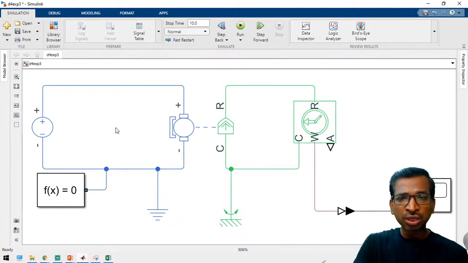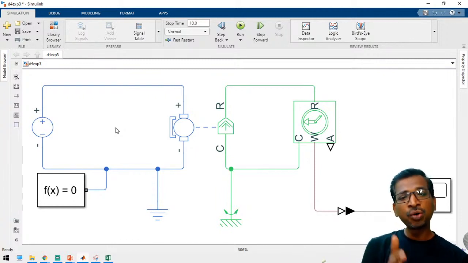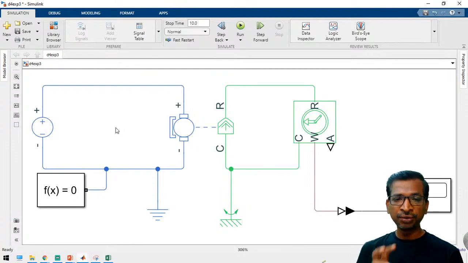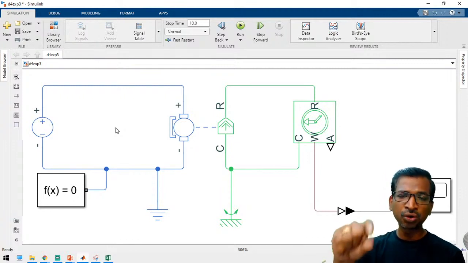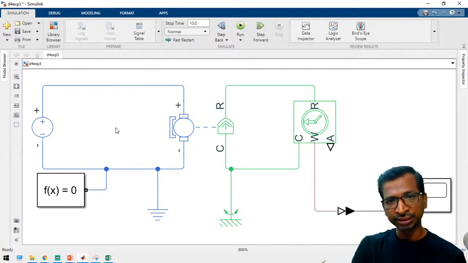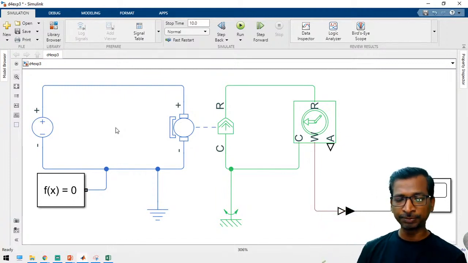Simply, we took the motor with rated power and connected the rated voltage. Now we are going to verify whether the motor is running at no load speed or not. For example, if your motor's rated voltage is 100 volts and you apply 50 volts, the motor will not reach the no load speed.